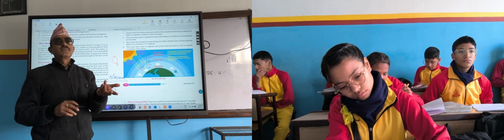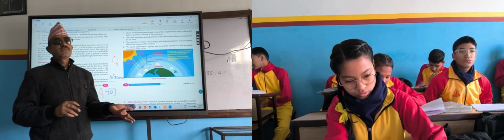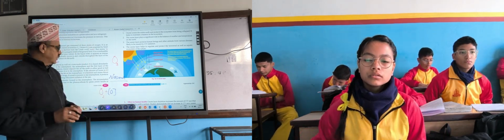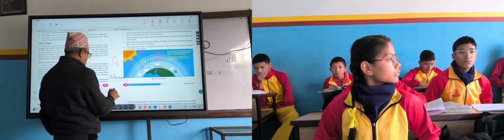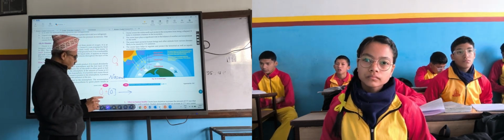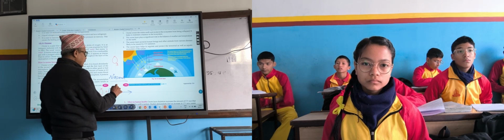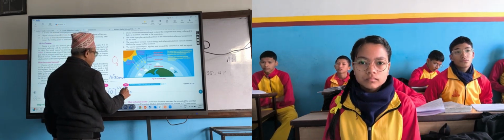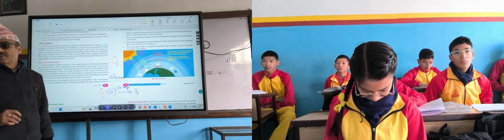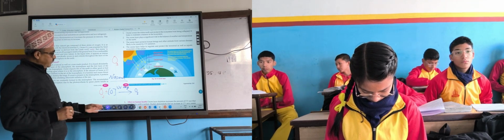Like nascent hydrogen, atomic form of hydrogen which is highly reactive. Nascent nitrogen, atomic form of nitrogen which is highly reactive. Understood or not? Atomic form and highly reactive, these things you have to mention. Oxygen molecule plus nascent oxygen in presence of UV rays, what does it form? Ozone. So ozone needs UV rays to form.